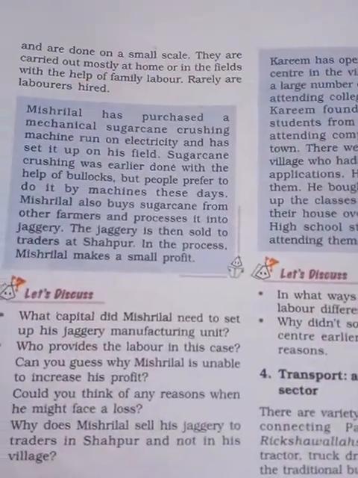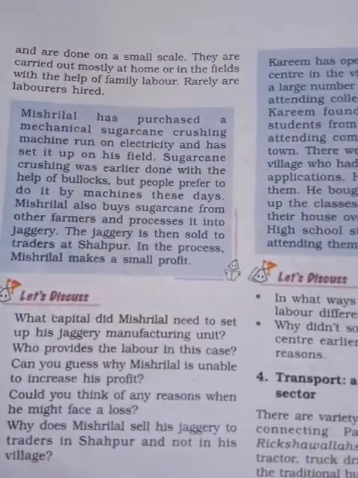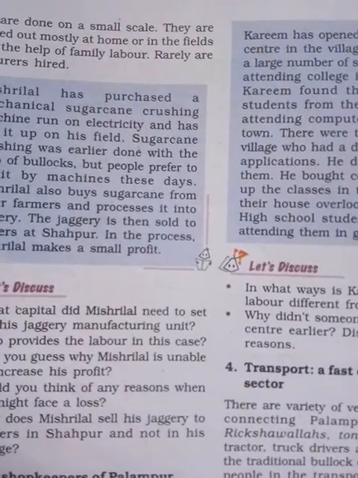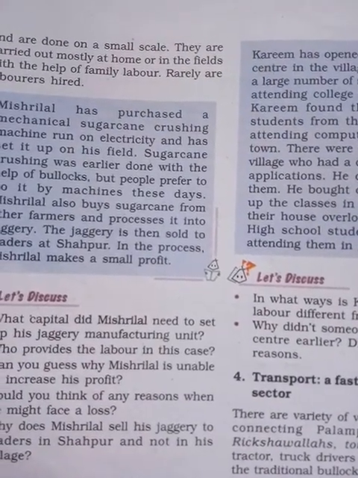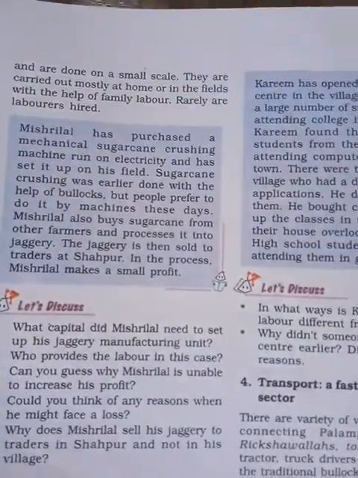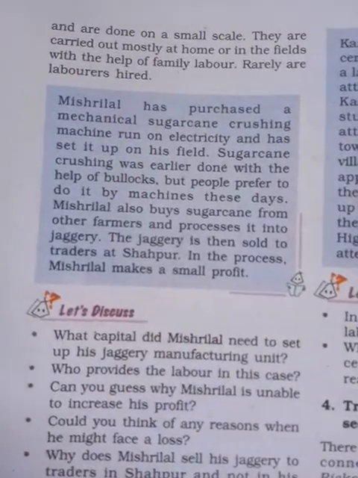That means they are doing it on a very small scale, in a very simple way. But in the city they are doing it in an advanced way. In Palampur they are doing it simply, and they are not hiring any worker; they are doing it by their families.